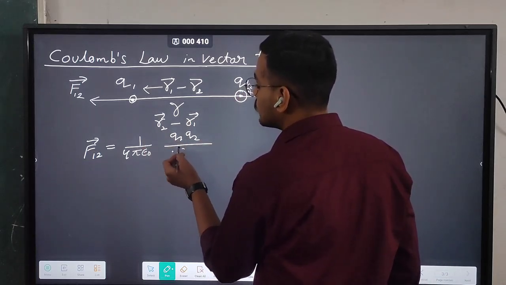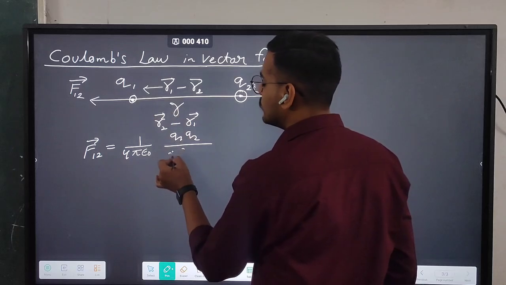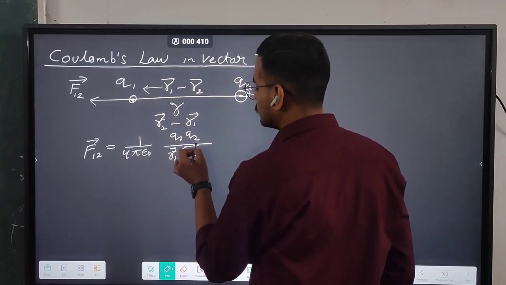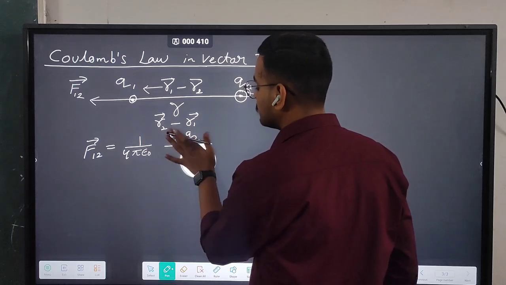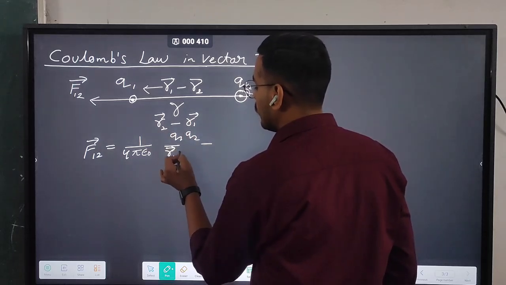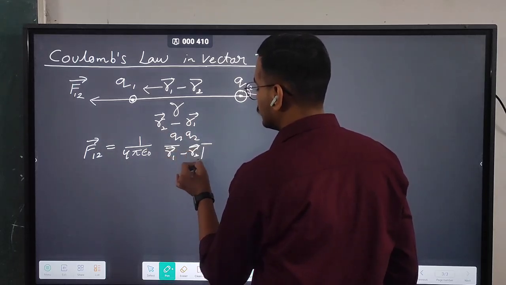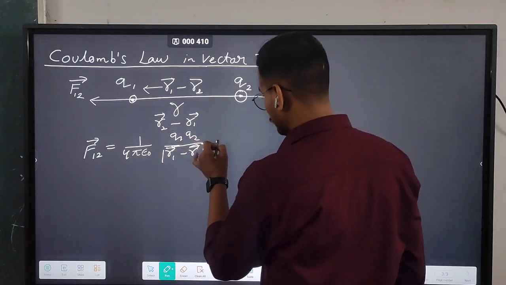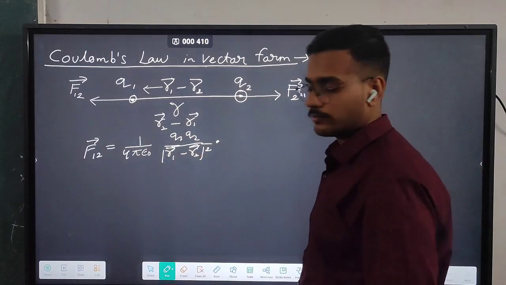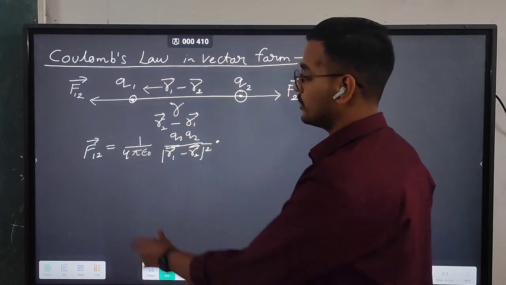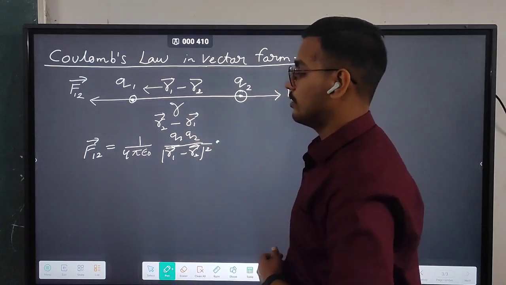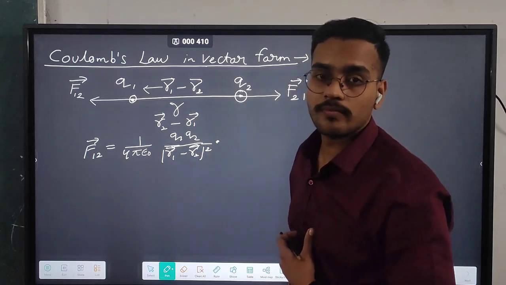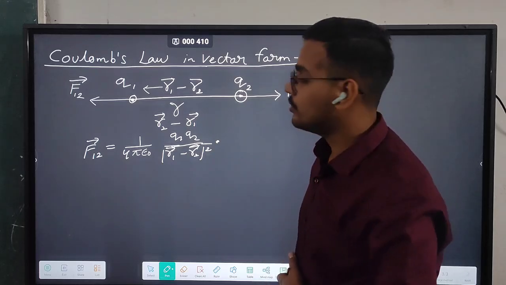It will be R square, or with the direction it will be R1 minus R2 mod square. Now you have to put some direction, like what is the total direction of this force. In vector form, as you know, you have to show the direction in terms of unit vector. So let's find the unit vector.